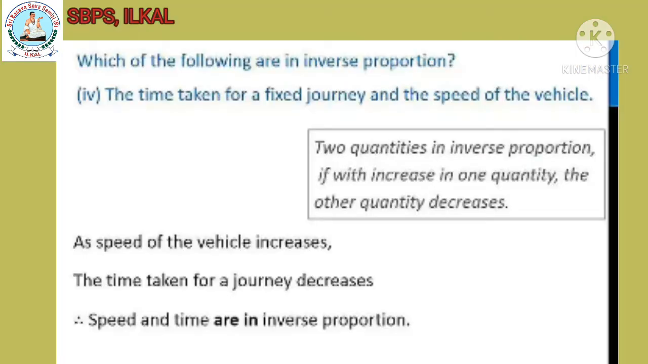Fourth, the time taken for a fixed journey and the speed of the vehicle. Solution: as the speed of the vehicle increases, the time taken for a journey decreases. Therefore, speed and time are in inverse proportion.